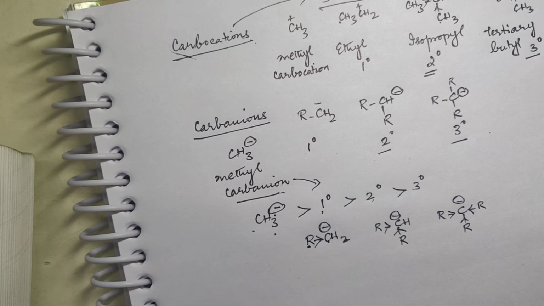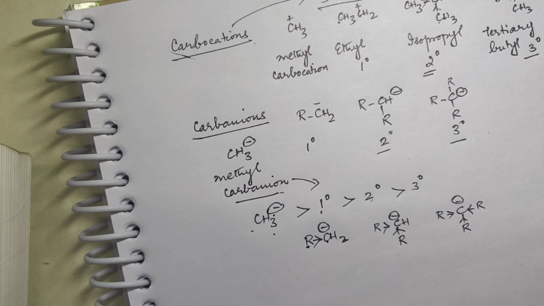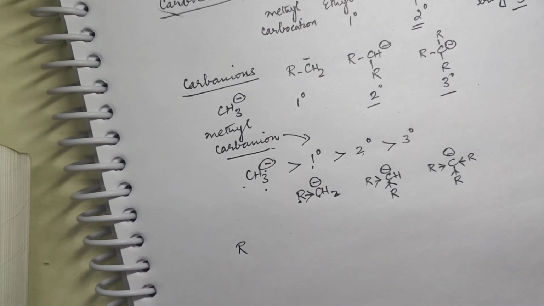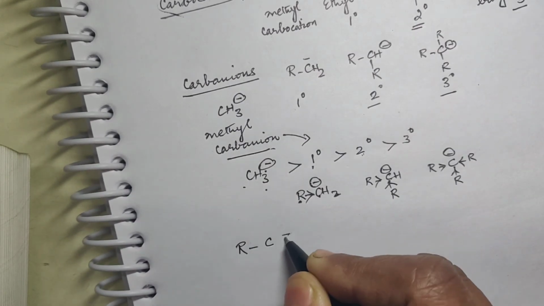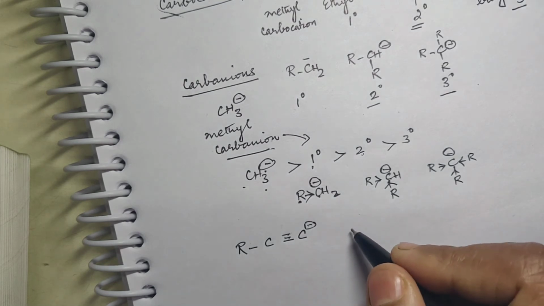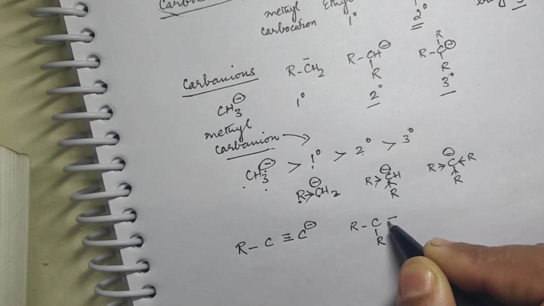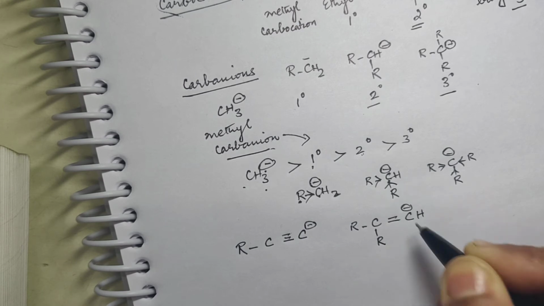Now, okay, I can take you to this one. Say for example, you have R, C triple bond C negative. Okay, then you have R2C double bond CH negative.